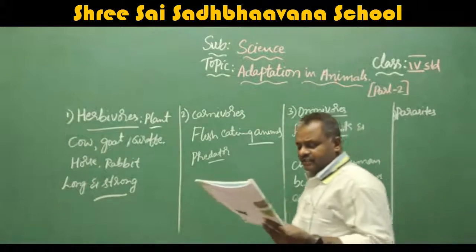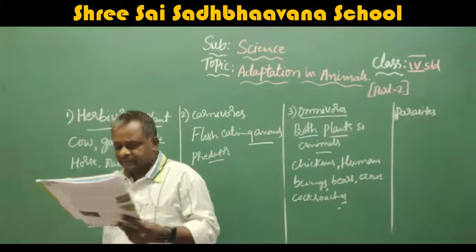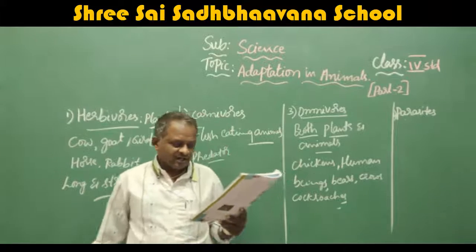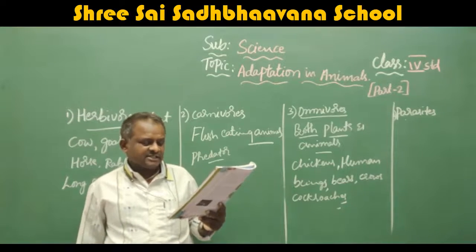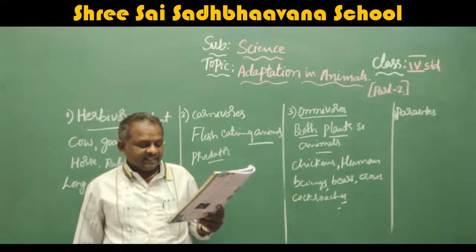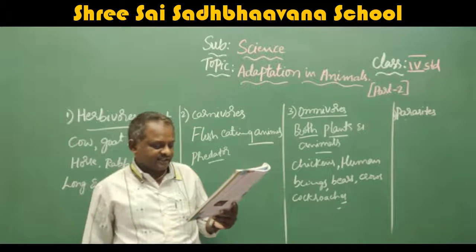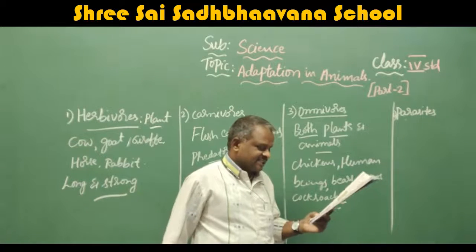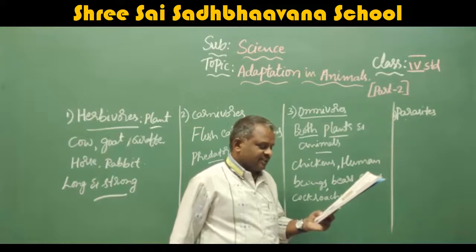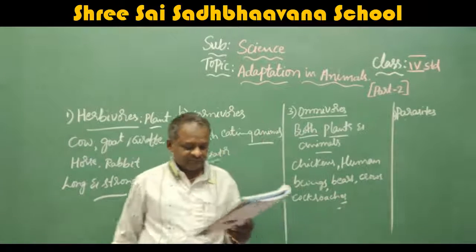Parasites, I will read. Organisms that live by drawing food from a host organism are called parasites. Mosquitoes, leeches and bugs are parasites. They live on or inside the bodies of other animals to arrange their food. They have sucking tubes to suck blood from their hosts.